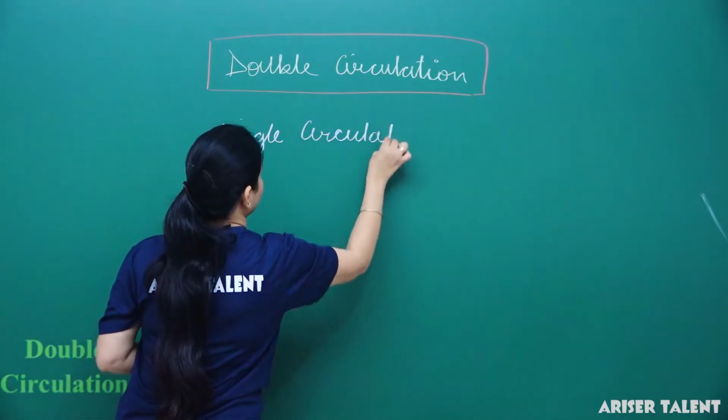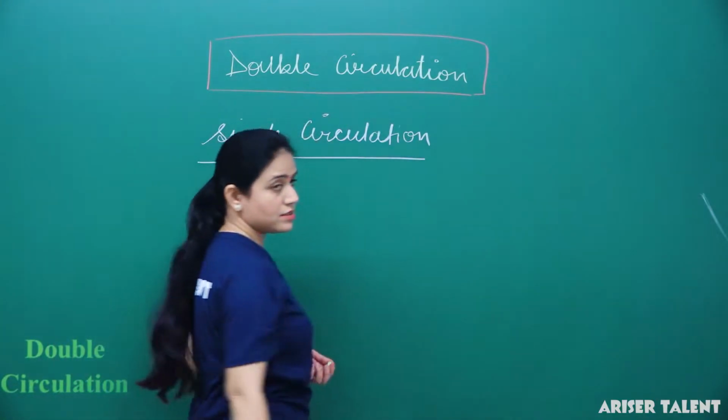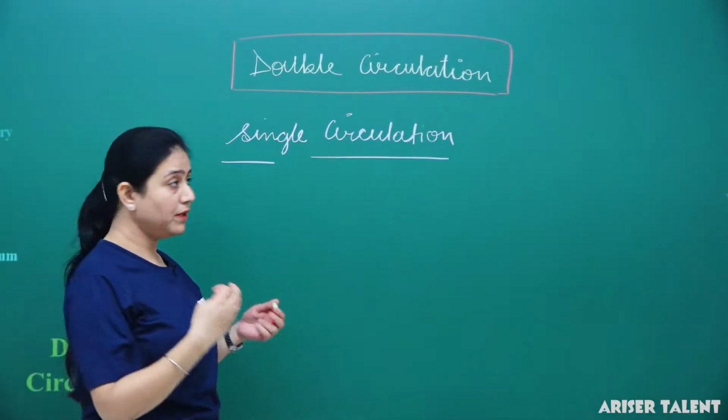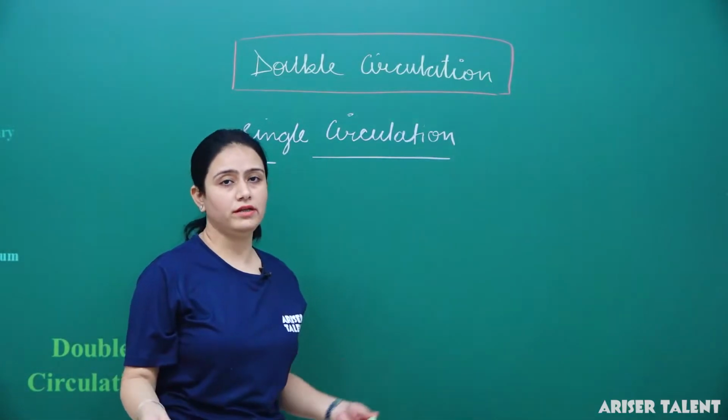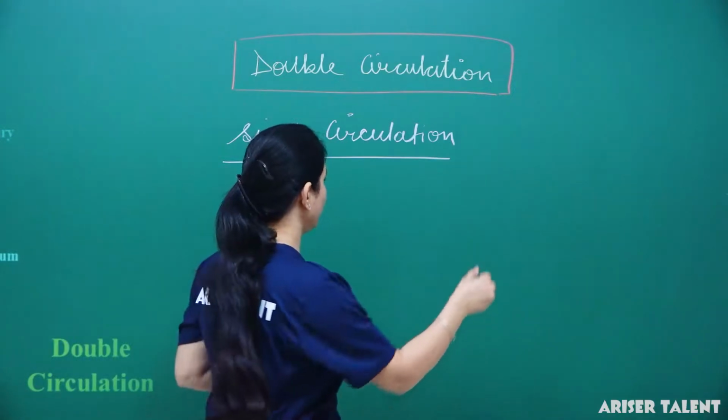Single circulation means a circulatory system in which the blood passes through the heart only once in each complete circuit of the body.